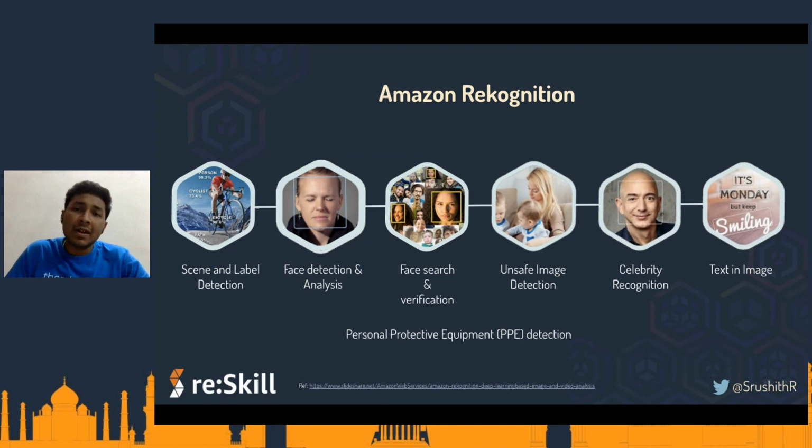And last but not the least, the latest entrant into the Rekognition pool is PPE detection, personal protective equipment. During the COVID times, you want to make sure that whoever is entering your premises, or in your factory, people are working, you want to make sure that they are wearing the PPE equipment to make sure that the virus is not spreading further. So Rekognition also brings that service for us, and we can leverage it to provide an image, and we will be able to do it. So this is all theory.